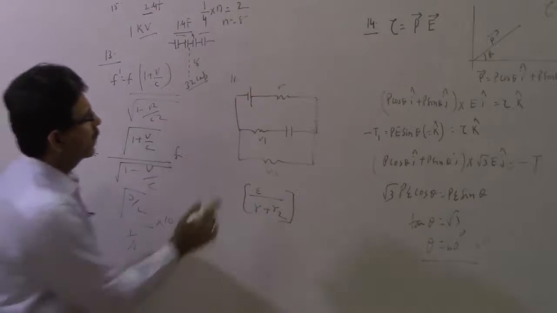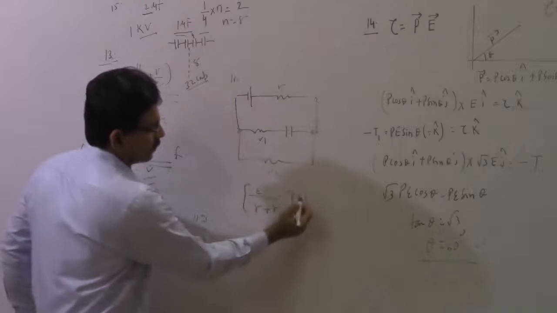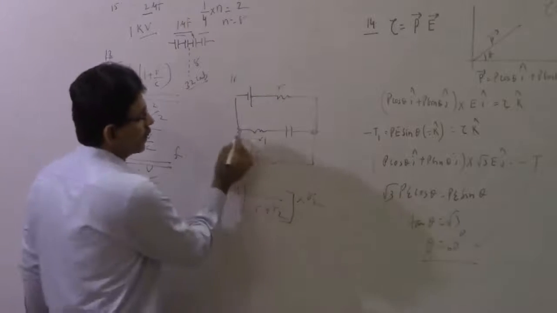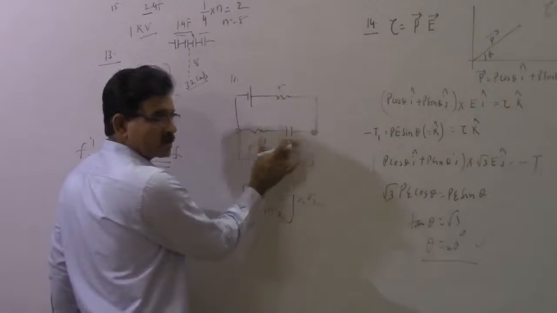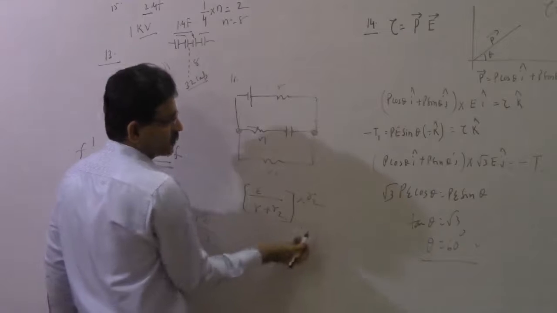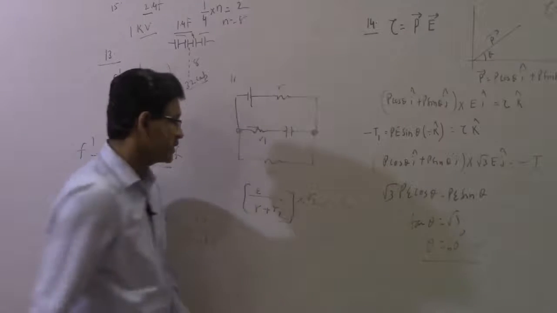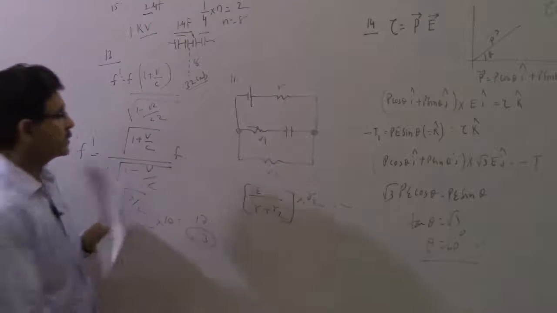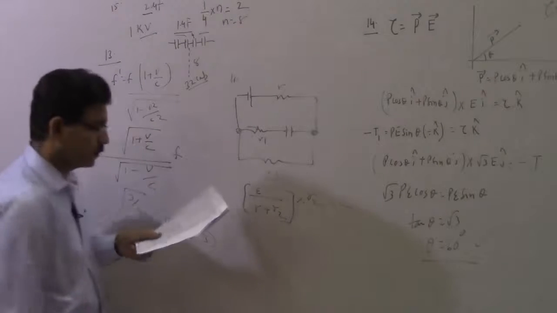Now, you want the drop across this, so multiply this by R2. This is the voltage available across this. No current is passing through this. So what will be the charge on this? Multiply this by C. So your answer will be CE into R2 divided by R1 plus R2. That is option number 3.